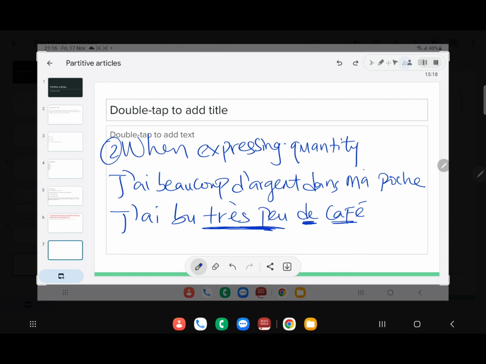The rule states that when expressing quantity, you don't use the partitive articles, you just use de or the l apostrophe. Normally, following the partitive article rule, this should be du café. But because of this quantifier here, very little, we are now using de in this raw form.